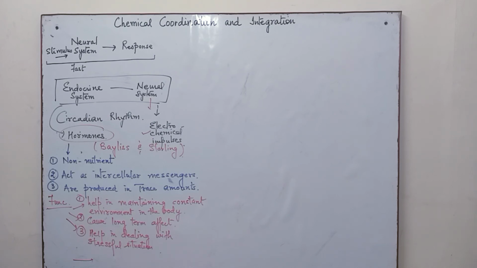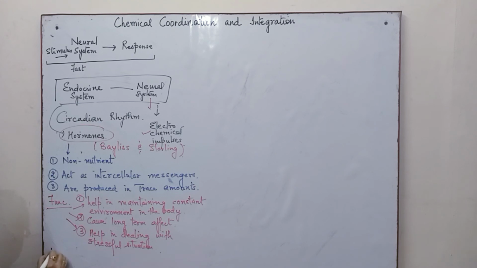Now, the glands are further classified as exocrine glands and endocrine glands.